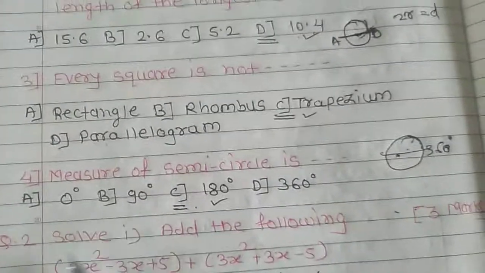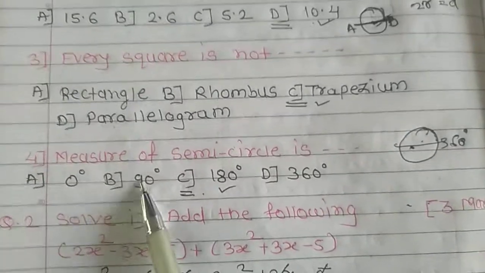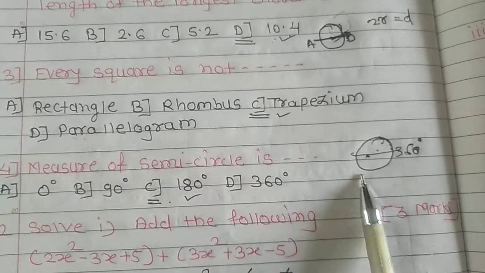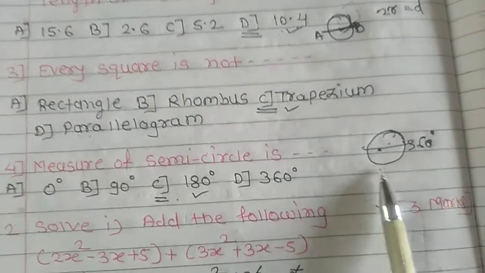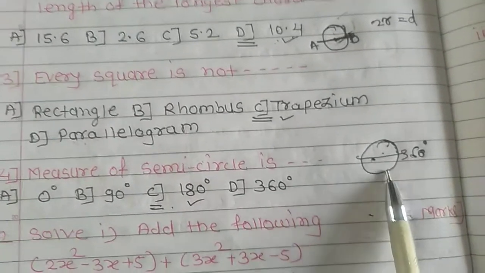Then the next question, the fourth: measure of a semicircle. The measurement of a circle is 360 degrees. So half of the measurement is 180.